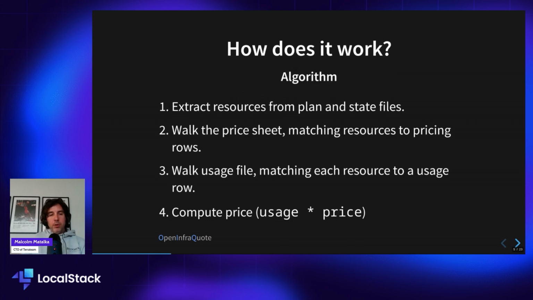The algorithm's pretty simple here, actually. We extract all the resources from your plan and state file. We walk the price sheet and just match those resources up to anything in the price sheet. And then we walk the usage file and we match those products up to the usage. And then we just compute the price, which is a bit more complicated than this, but essentially it's usage times the price.